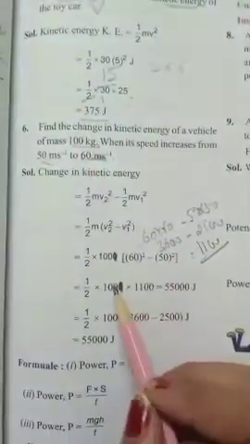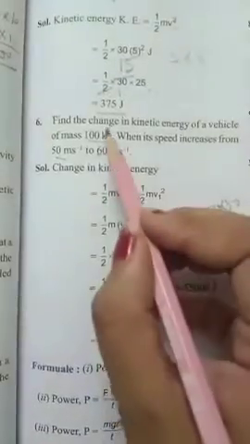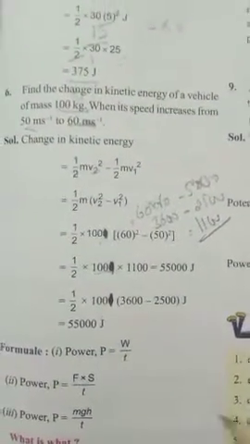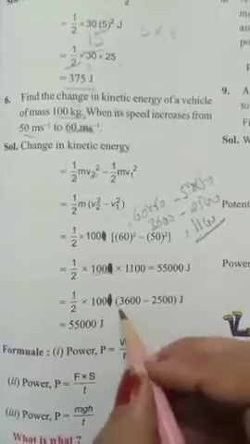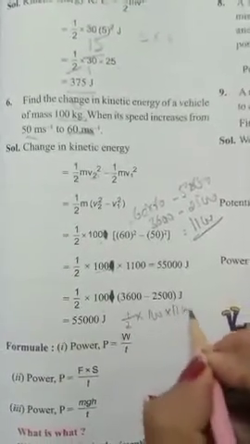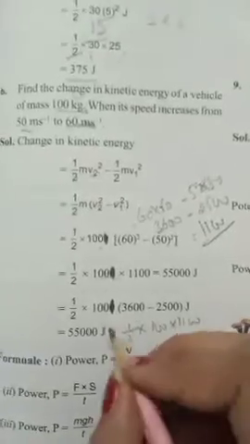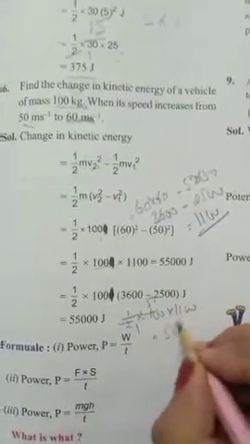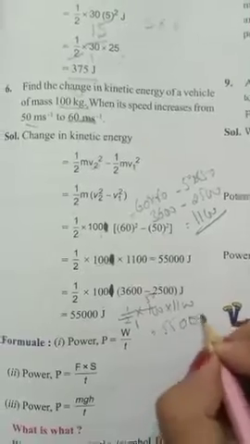Because they have given 100, I don't know why they have written 1000 here. Might be there will be 1000 here also. Printing mistake will be there. So it will be 1.5 into 100 into 1100. So if we cancel out, 2 1s are 2, 2 50s are 100, 11 5s are 55, so 30 will be there.